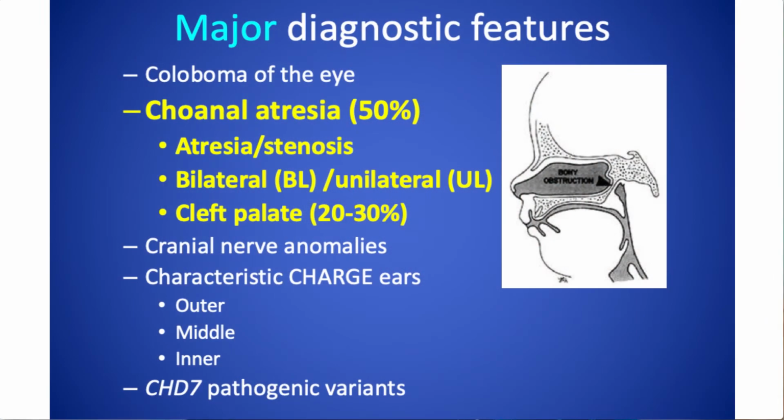The second of the major diagnostic features is choanal atresia, and about half of all individuals with CHARGE have this. So it's a little bit less common, but when it's there, it's very helpful. The choanae are the passages from the back of the nose to your throat that make it possible for you to breathe through the nose. Atresia means blockage. Stenosis means narrowing. Bilateral is both sides. Unilateral is one side.